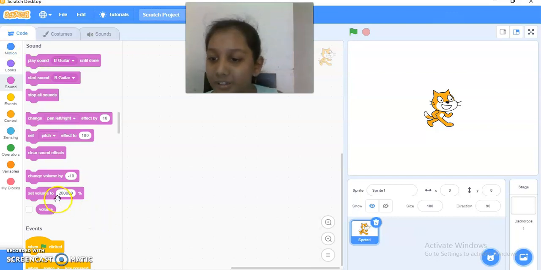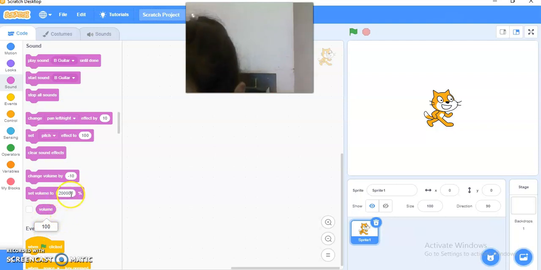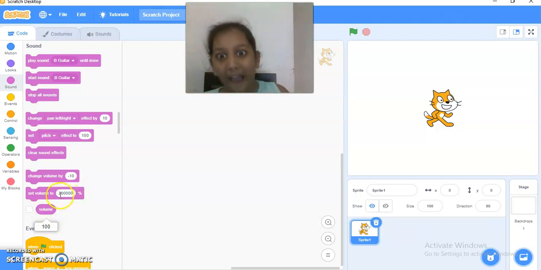Okay. And this is volume. Now it will say how much volume is set over here. So it's 100. The volume is set to 100 now. So it's saying 100. I have set it to 2 lakh. But there's no sound that has so much volume level.